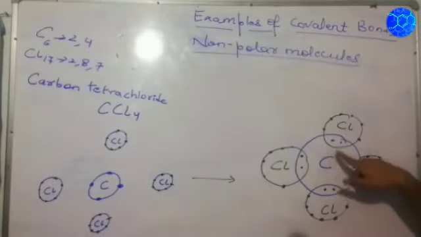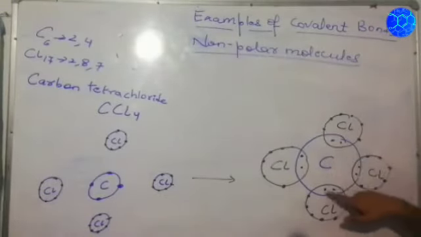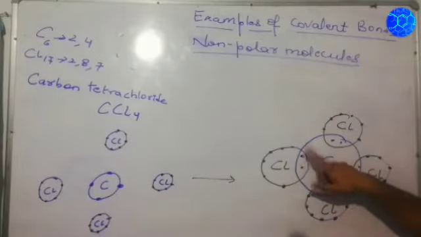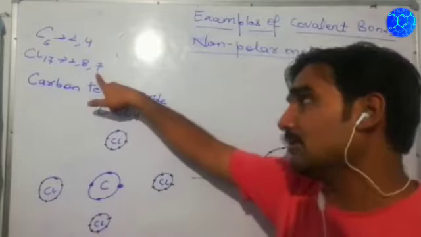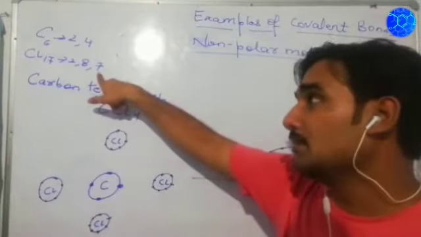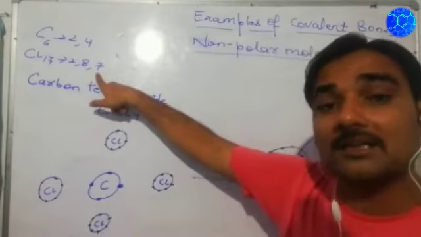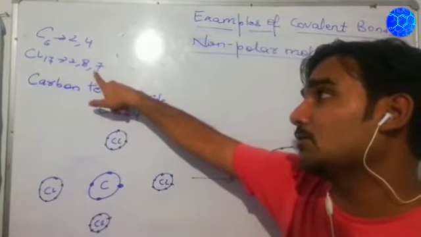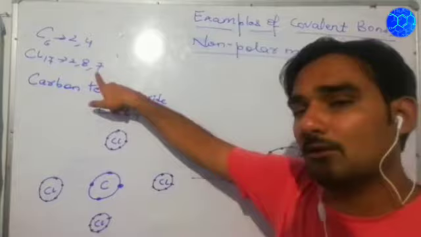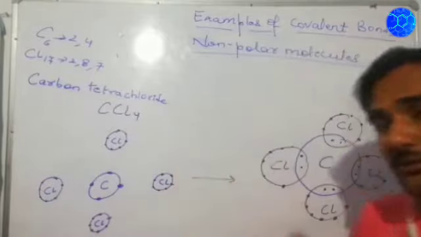So count it for carbon: 1, 2, 3, 4, 5, 6, 7 and 8. Each Cl requires 1 electron in the outermost shell to become stable, because for stability an atom requires 8 electrons in the outermost shell, and Cl has 7, so 1 more electron is required.